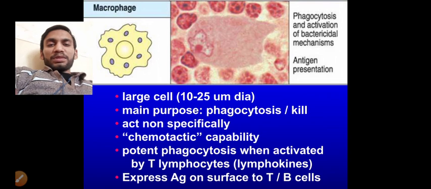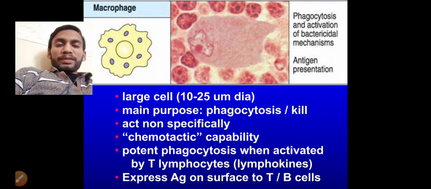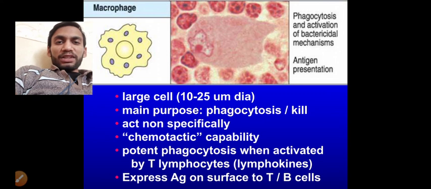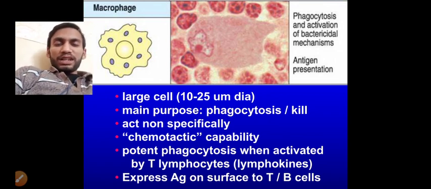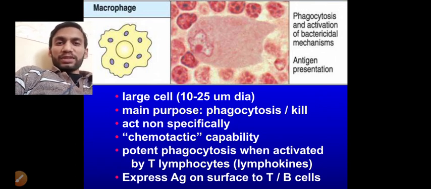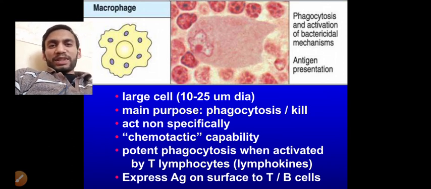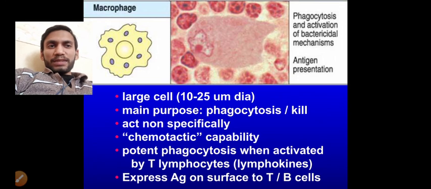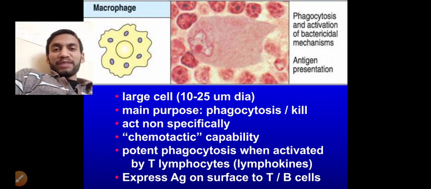You have to remember that all the cells of our body are major histocompatibility complex 1 positive, except which one? RBC. All the nucleated cells, all the cells which have the nucleus, are major histocompatibility complex positive, along with platelets. Platelets are also positive for major histocompatibility 1, because platelets already have the nucleus, but this nucleus gets fragmented out. However, in the mature RBC there is no nucleus, so that's why RBCs are major histocompatibility 1 negative as well as